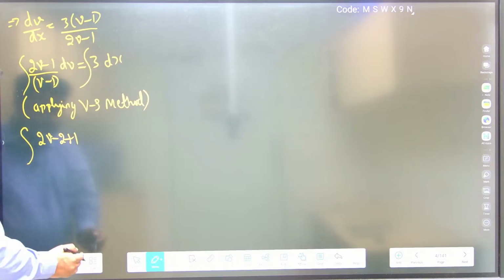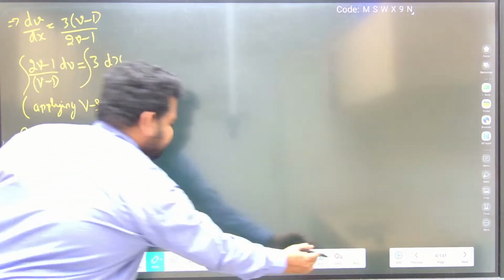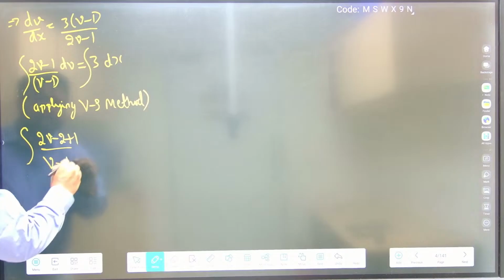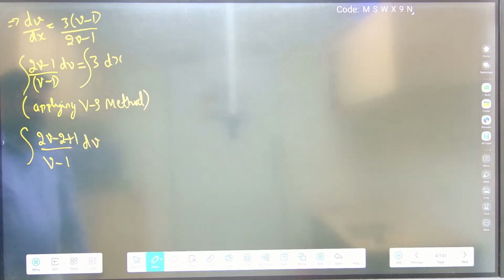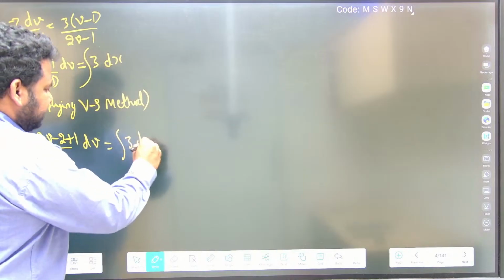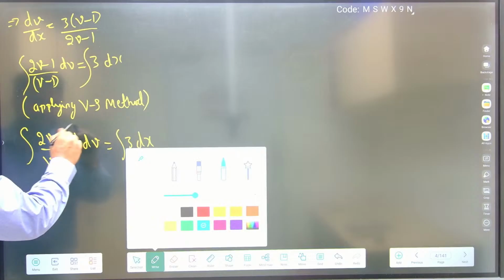This is a very important step, my key step. Divided by v minus 1, okay, divided by v minus 1 into dv. Divided by v minus 1 into dv is equal to what? Integral of 3 dx. Don't do anything, don't integrate here now. This is my key step.